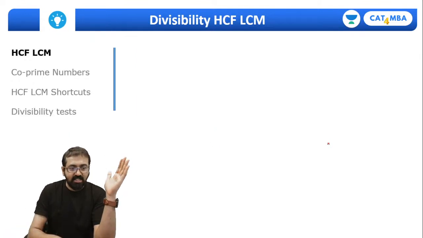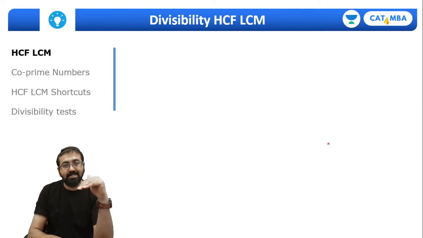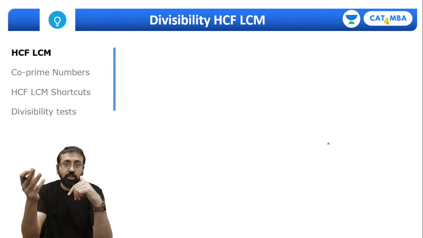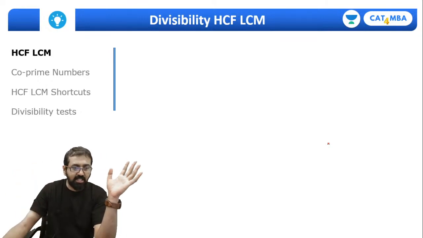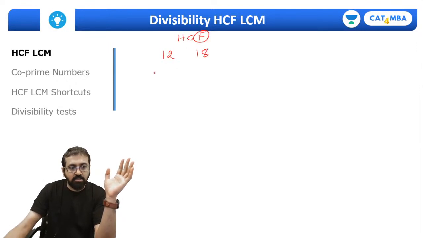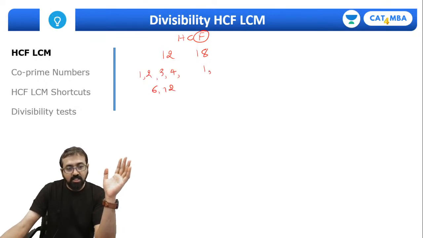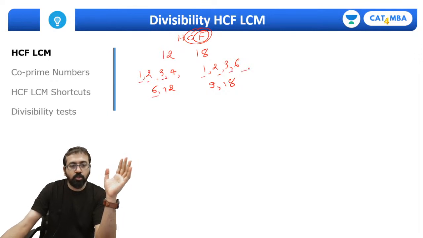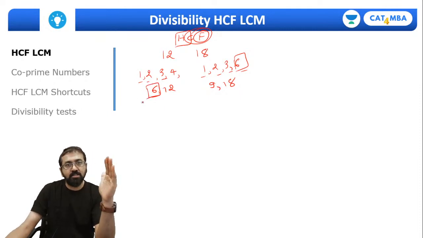So let's quickly look at HCF, LCM. HCF is the highest number that divides both the given numbers. LCM is the smallest number which is divisible by both the given numbers. Right? So if I ask you to find out the HCF, LCM of 12 and 18, first for HCF, you will write down factors. Factors of 12 are 1, 2, 3, 4, 6, 12. Factors of 18 are 1, 2, 3, 6, 9, 18. Then look at the common factors. Common factors are 1, 2, 3, 6. Now the highest among them is 6. So 6 is the highest number which divides both the given numbers.